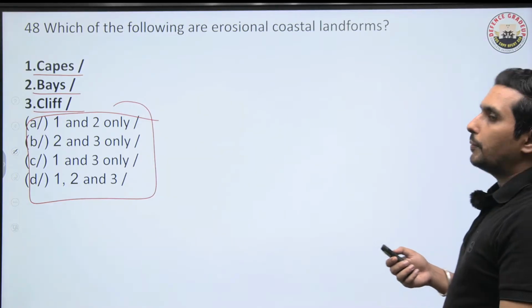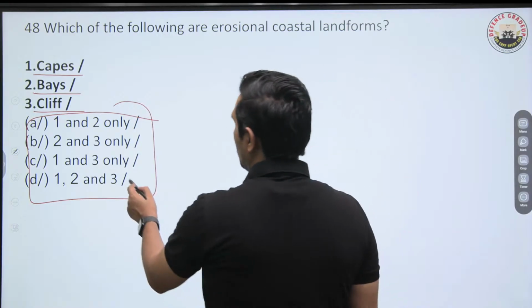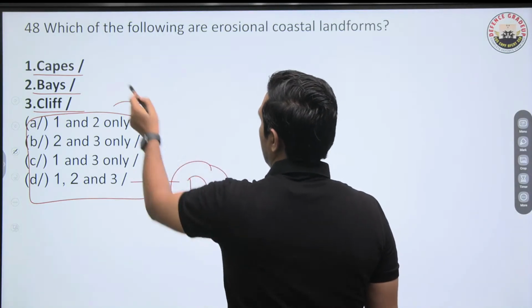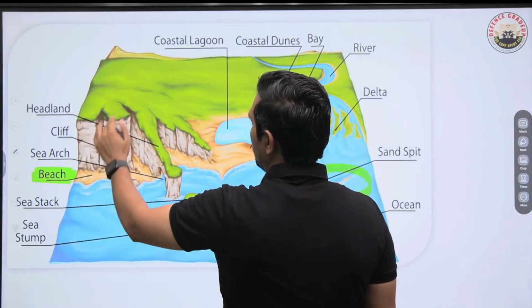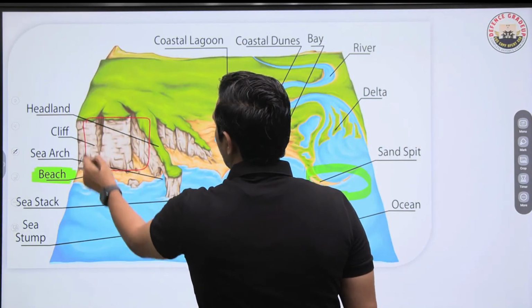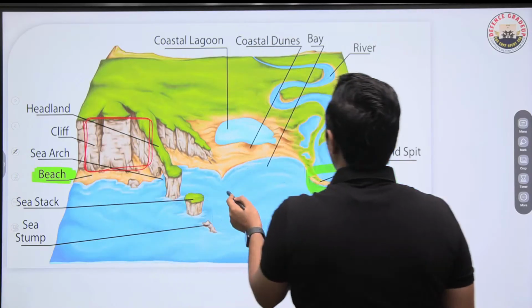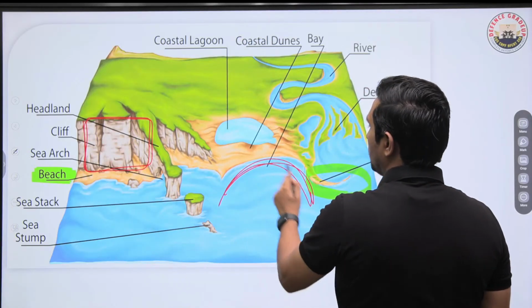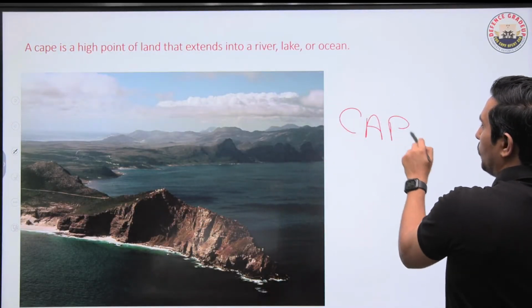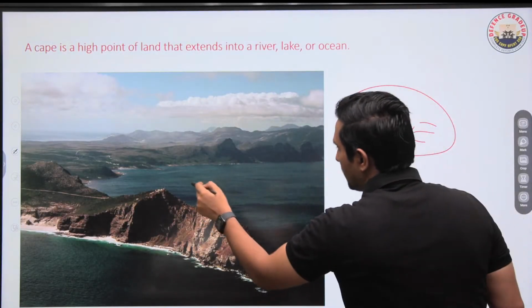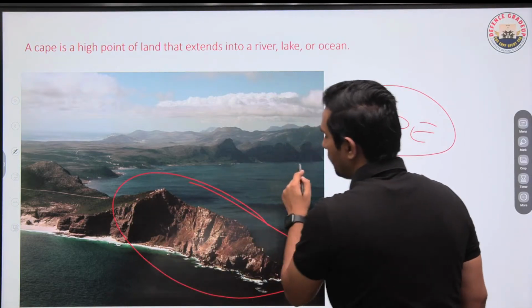Okay, so let me tell you that all of them are, so D is the right answer. Capes, bays, and cliffs. If I talk about the cliffs, this is how it looks. Have a look at this. So this is a cliff. Cliff is formed because of the erosion. Even the bay is formed because of the erosion. And even if I talk about this cape, like the Cape of Good Hope, you can see this particular thing is formed because of the erosion only.